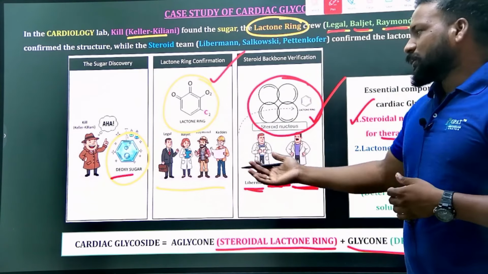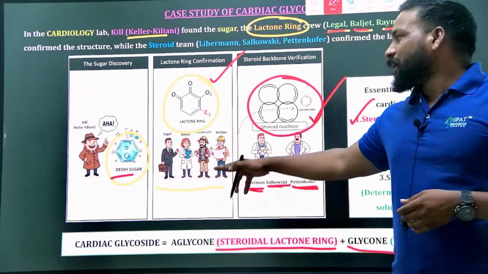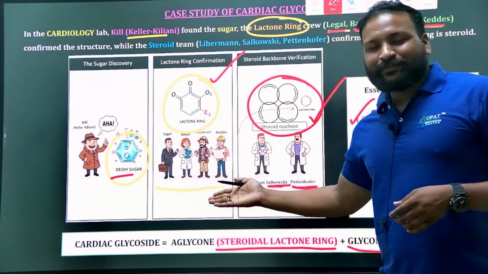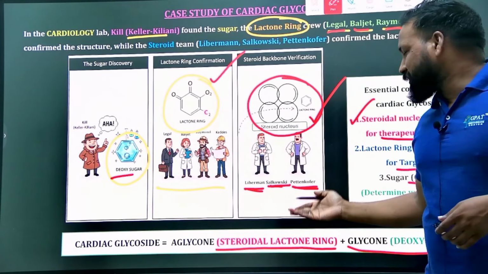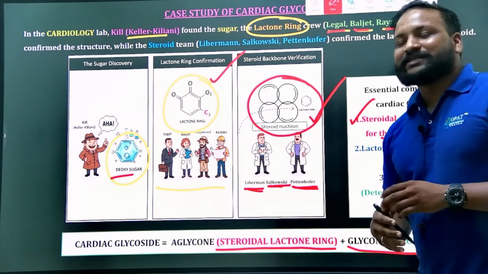So the Killer-Kiliani test is to identify the deoxy sugar, and the lactone crew, that is Legal, Baljet, Raymond and Keddy, is for the lactone ring confirmation. And Liebermann-Burchard, Salkowski and Tschugaeff tests are mainly for the confirmation of the steroidal nucleus.